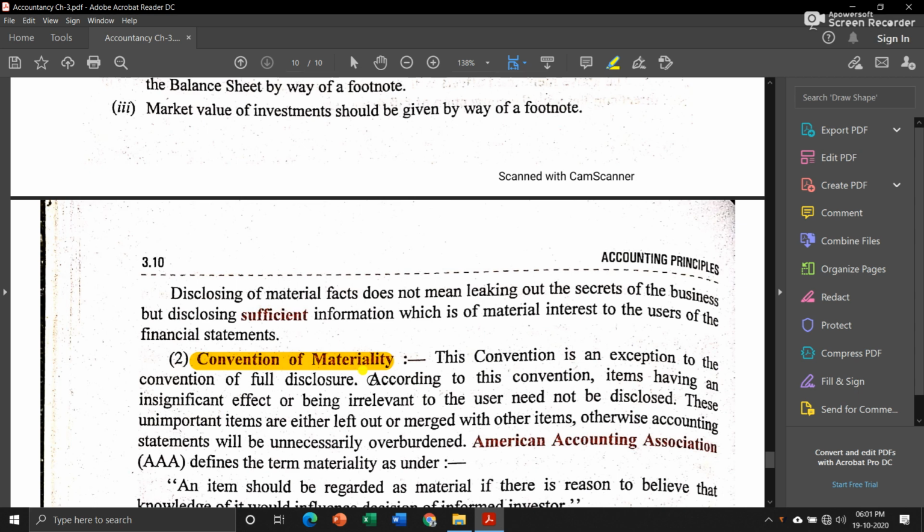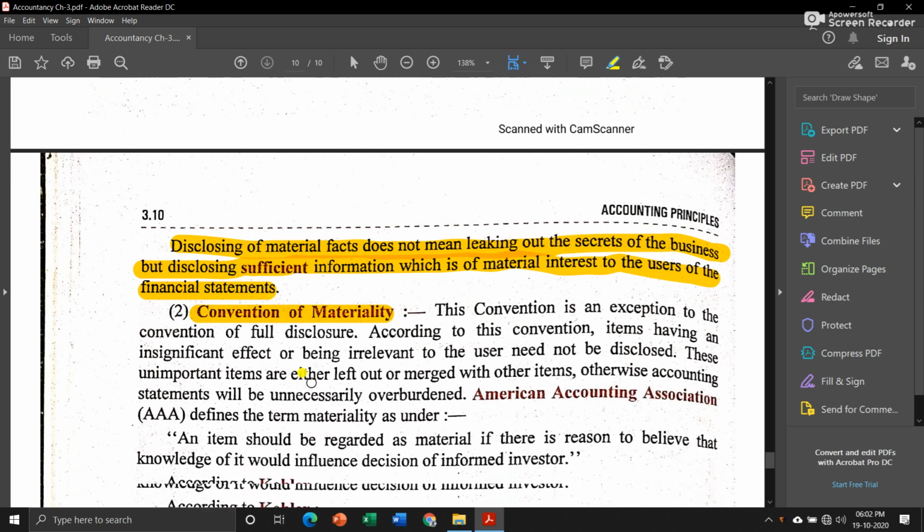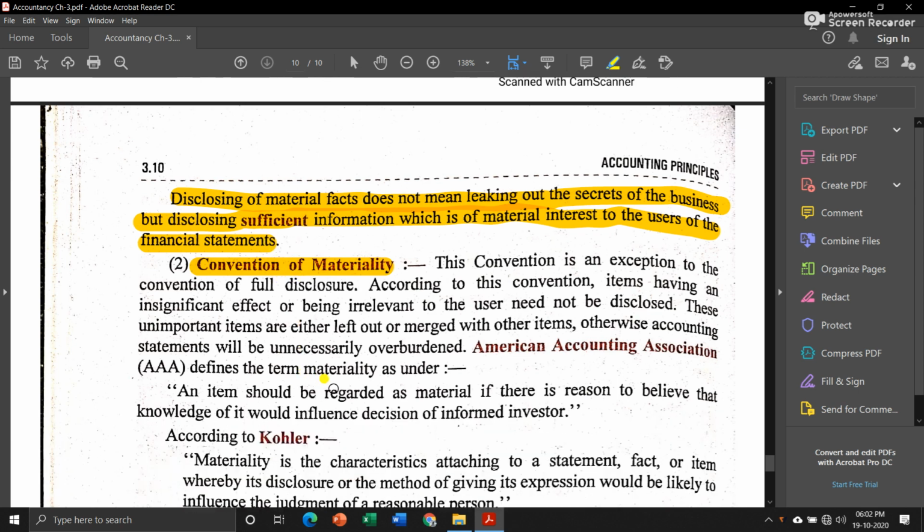Now one more fact about the convention of full disclosure is that disclosure of material facts does not mean leaking out the secrets of the business, but disclosing sufficient information which is of material interest to the users of financial statements. It doesn't mean that you have to show everything, including the secrets of your business. Only the information which is required by a particular party or person, only those things you have to show. And the convention of materiality means you don't have to show what is not asked by anyone.